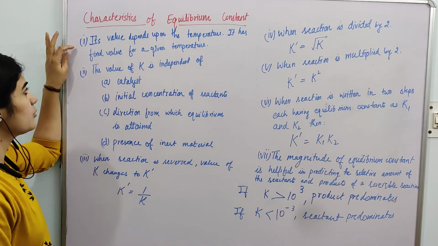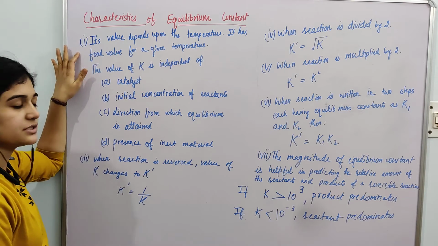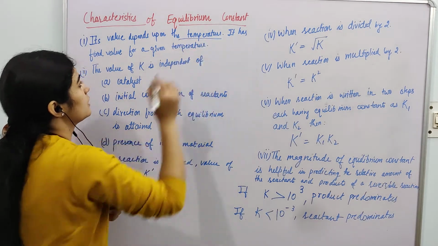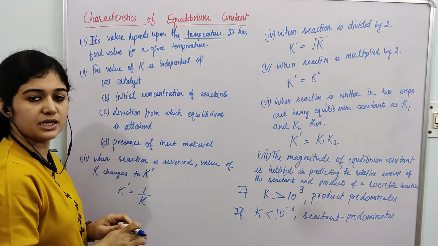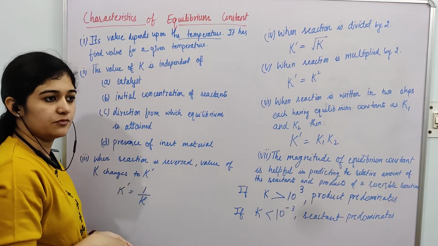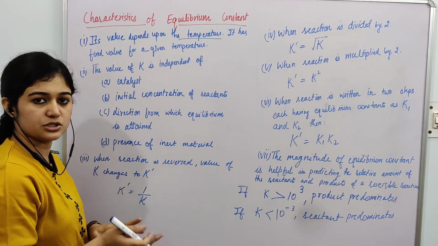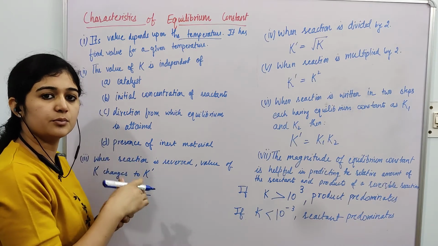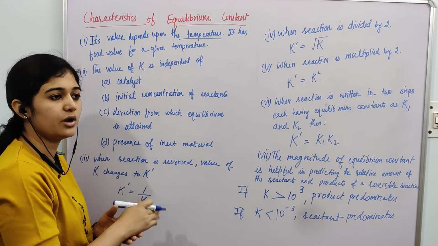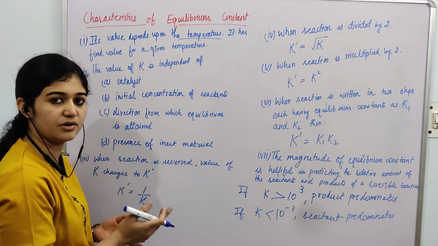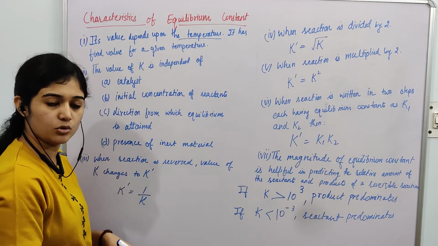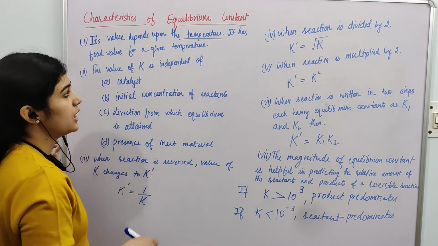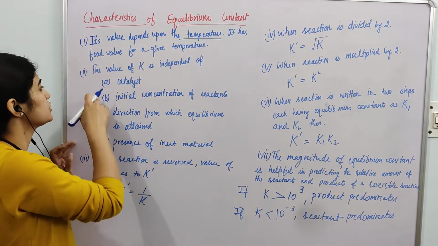Characteristics of equilibrium constant. The very first thing is the equilibrium constant depends upon the temperature. For a given temperature, it has a fixed value. For example, if you have two different temperatures for the same reaction, at 100 the equilibrium constant will have some value, at 101 it will have another value, but they will remain constant whenever that particular reaction is carried out under the same temperature and pressure conditions.